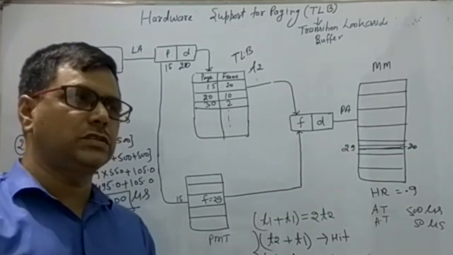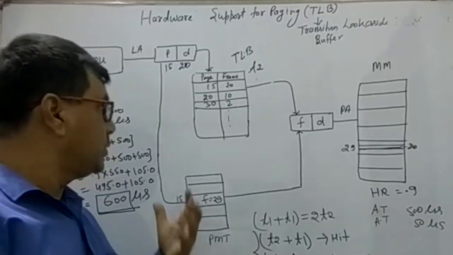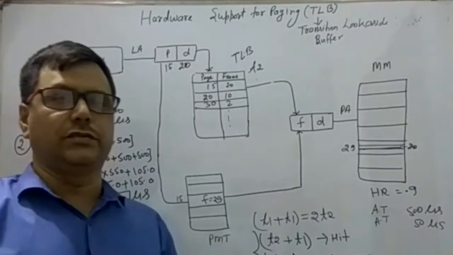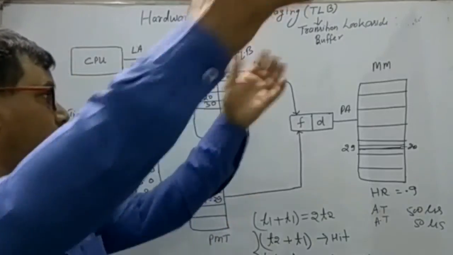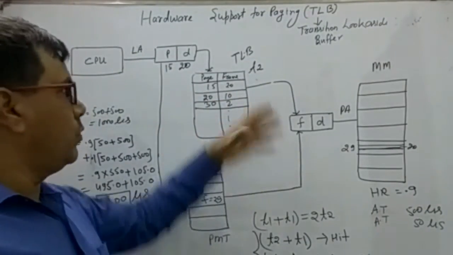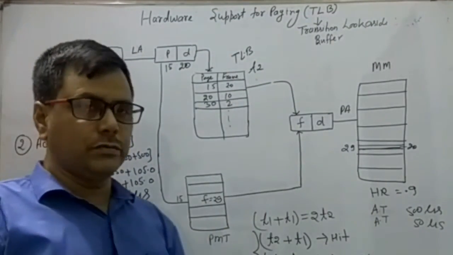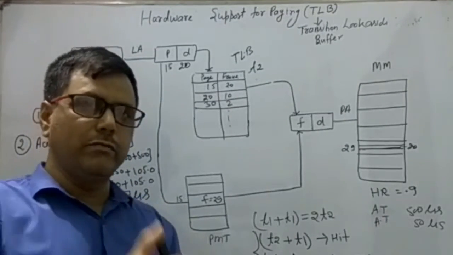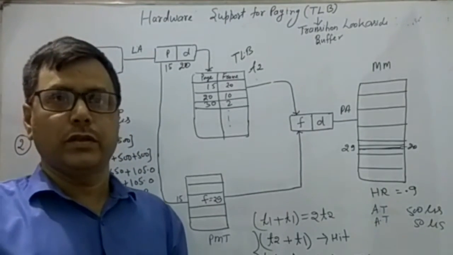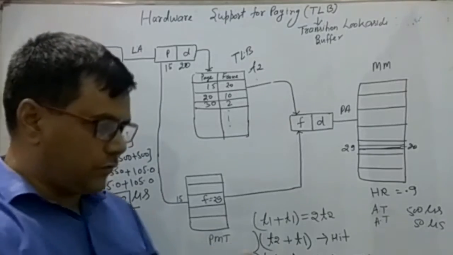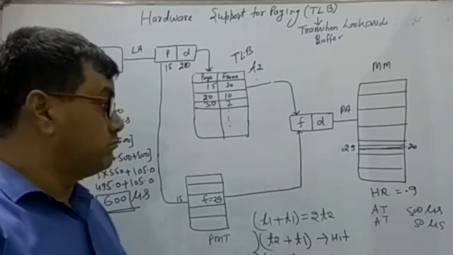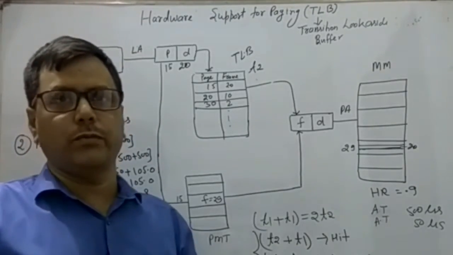Here context switching means the processes in the TLB are changing very frequently. Then when a new process comes, the whole TLB entry will be washed and the new one will be mapped. That will take time, and if this is done frequently, then that will be a serious problem.